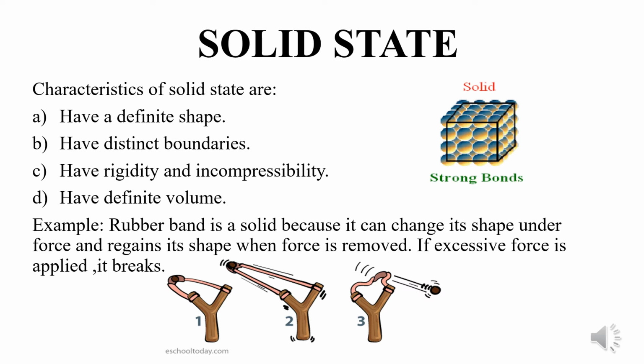That is only possible when the force is removed. However, in certain cases, if excessive force is applied, the rubber band will break. So remember, although the rubber band is solid, it can change its shape under force, and it regains its shape when the force is removed.